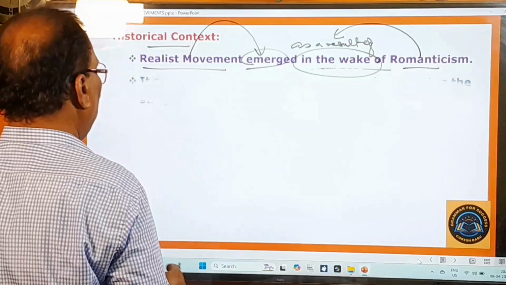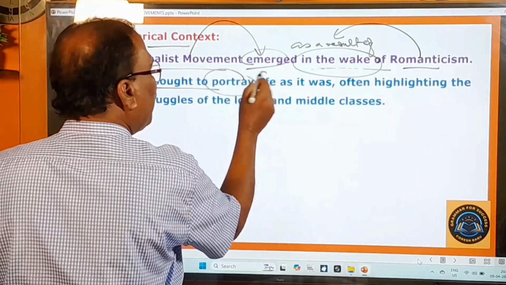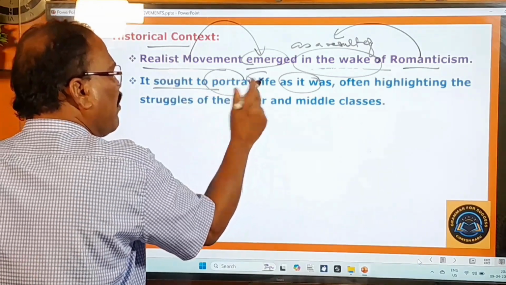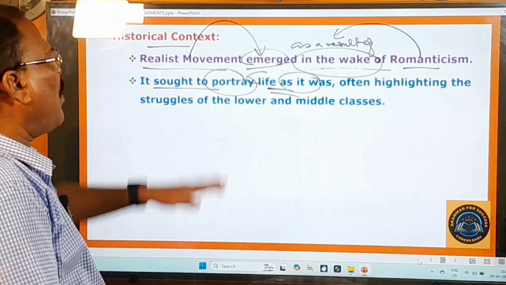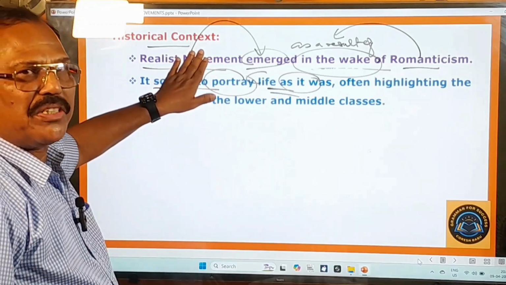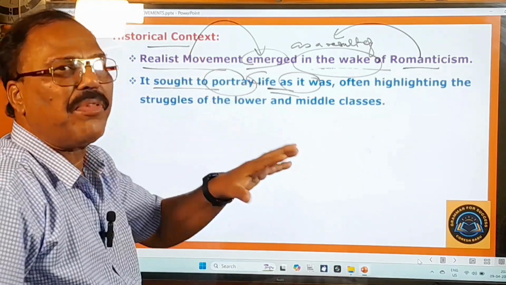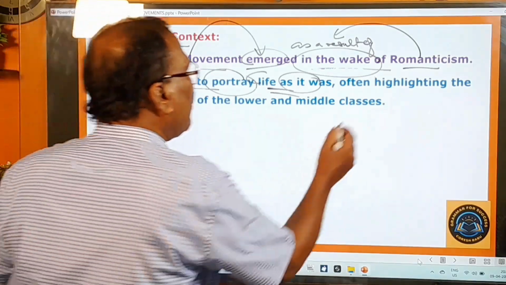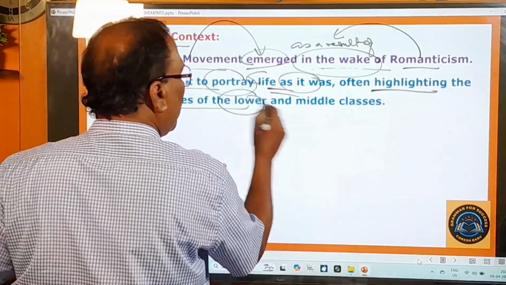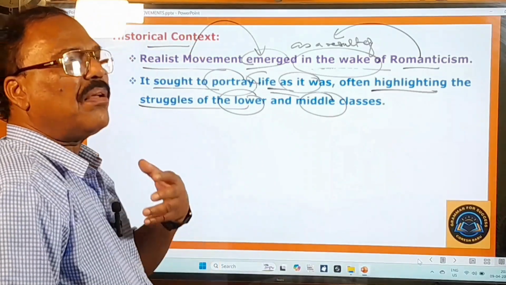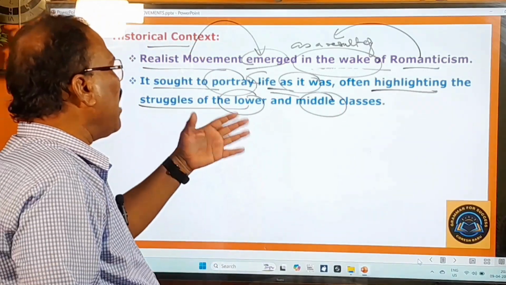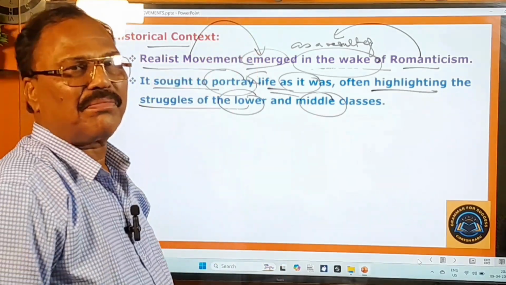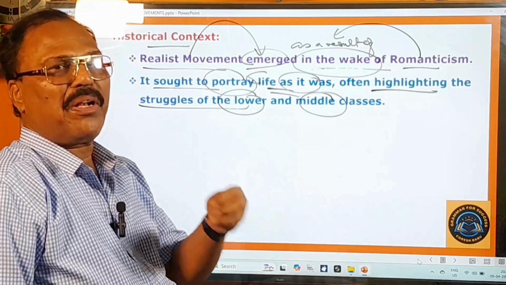So the first point is clear, and it sought to portray life as it was. All the poets and writers of this movement wanted to portray the life of the people as it was. That means realistically, right? And often highlighting what? The struggles of the lower and the middle class. The stories can be created only with the lives of lower classes and middle classes. With the high classes, there will be no stories at all.